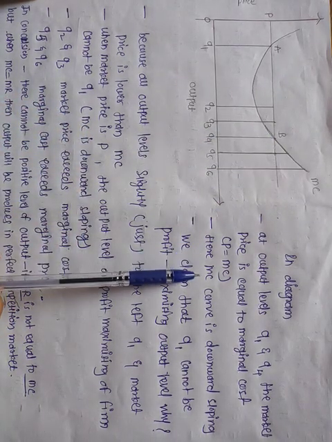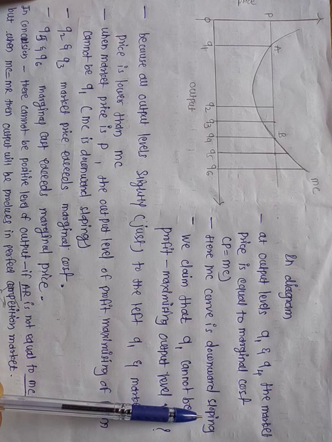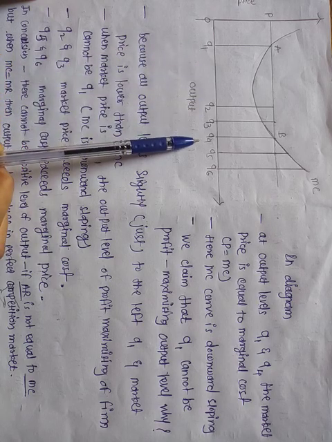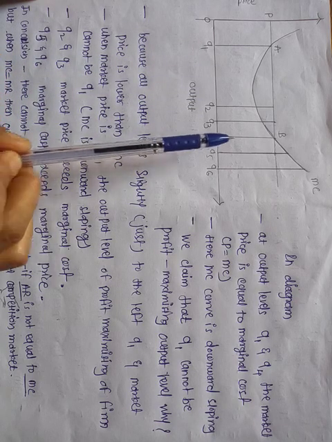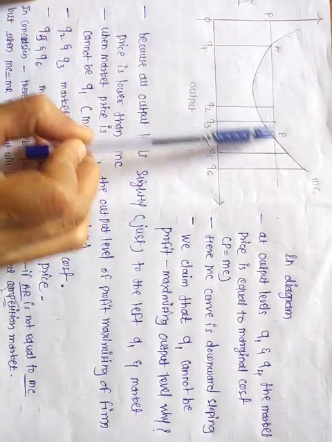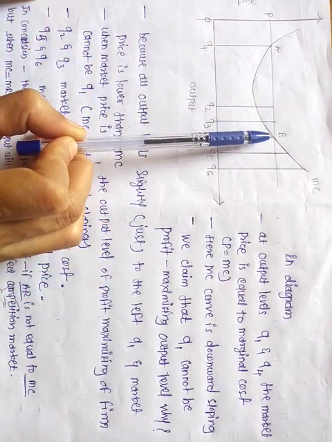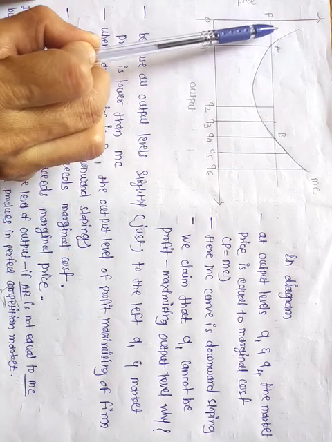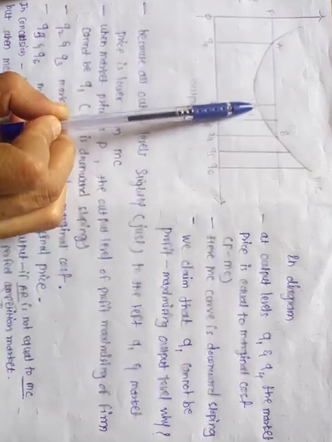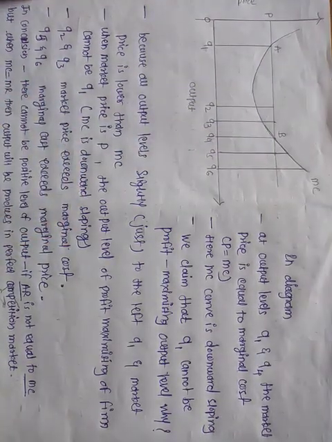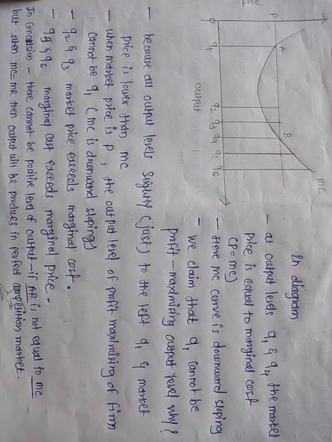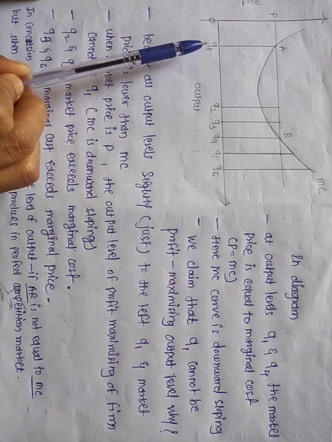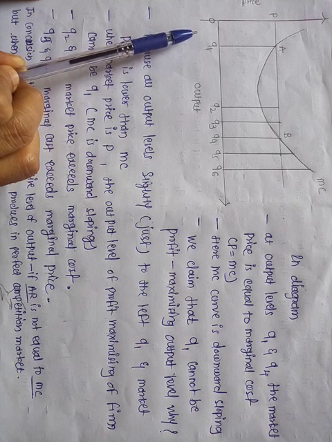Here the MC curve is downward sloping at Q1. Price is equal to the marginal cost at the Q1 and Q4 output levels.